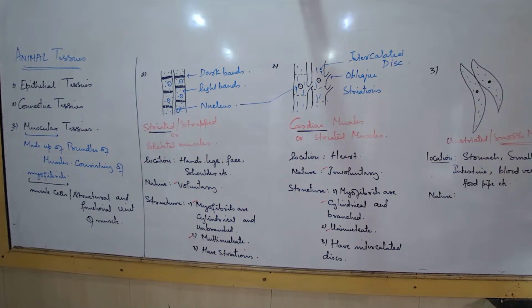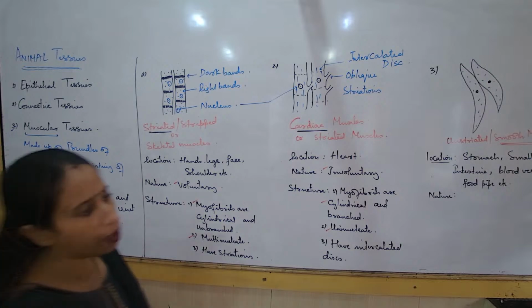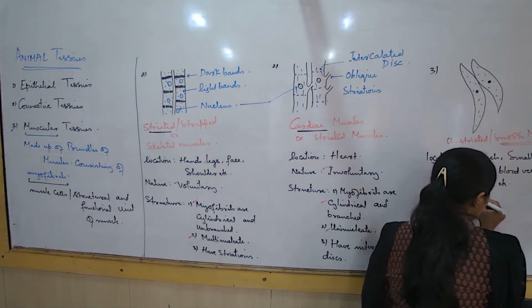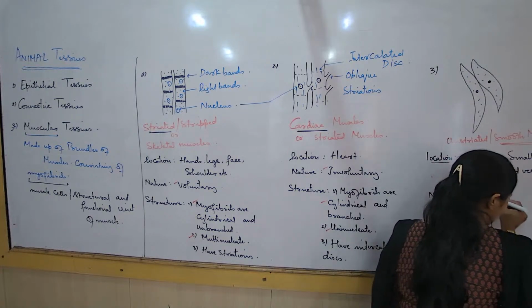The food has to pass through the food pipe, and automatically it will contract and relax. We cannot do anything. Same is the story with the blood vessels, stomach and intestine. All these parts are made up of smooth muscles. What is its nature? The nature is involuntary.